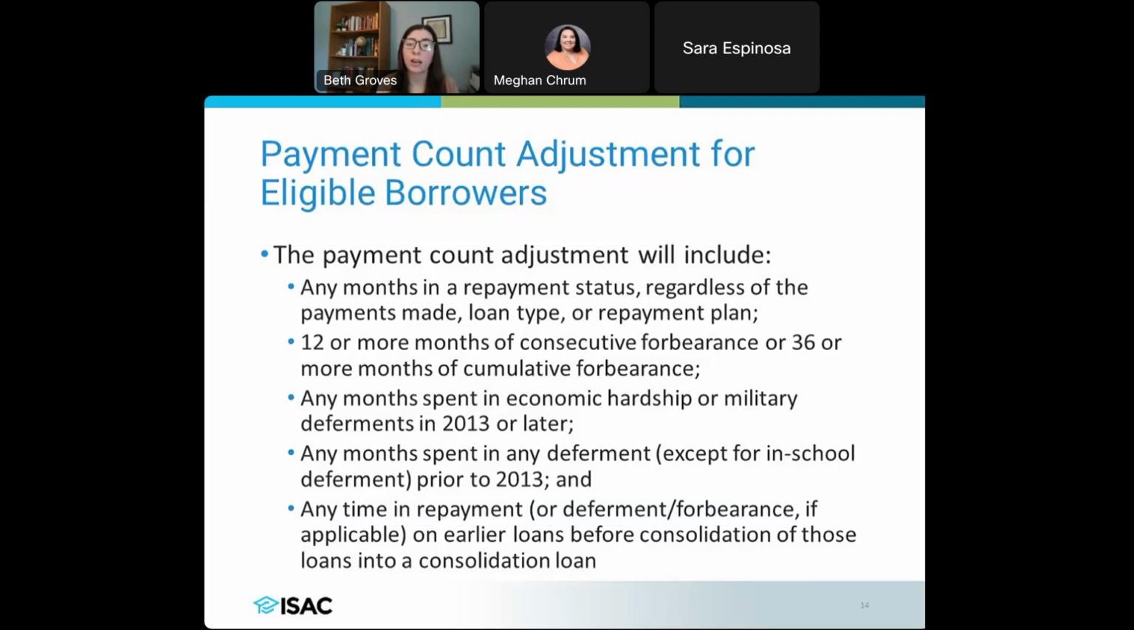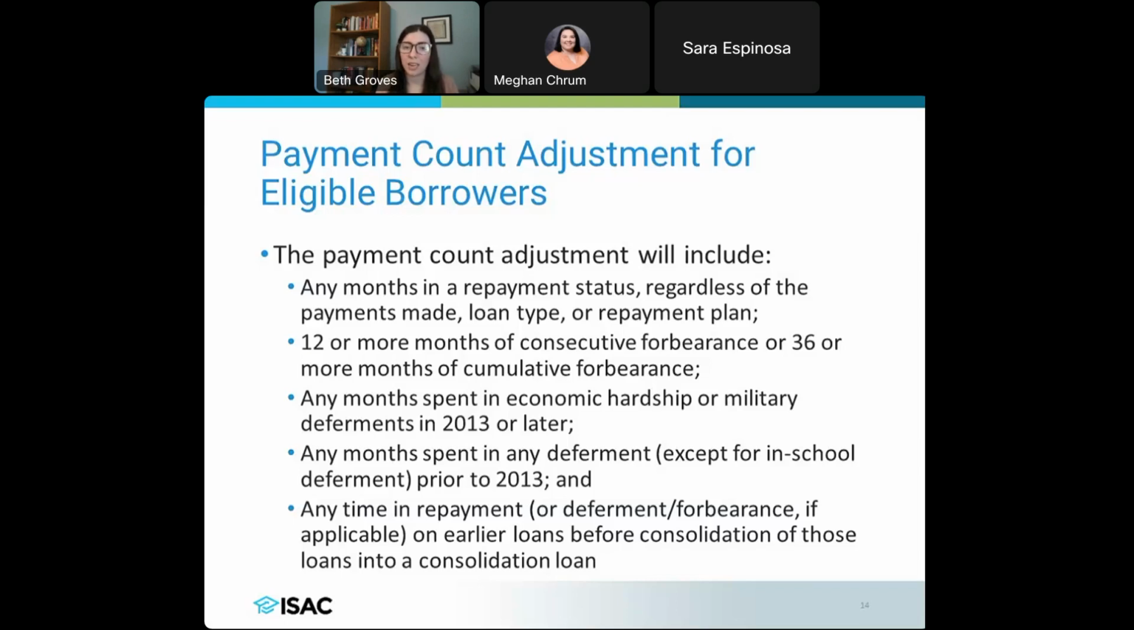If you had a circumstance where you were in economic hardship or military deferments in 2013 or later specifically, that is also going to count here. Deferment prior to 2013 will also count as long as it is not in-school deferment. We get that question a lot, whether in-school deferment is going to count, and the answer to that is no.